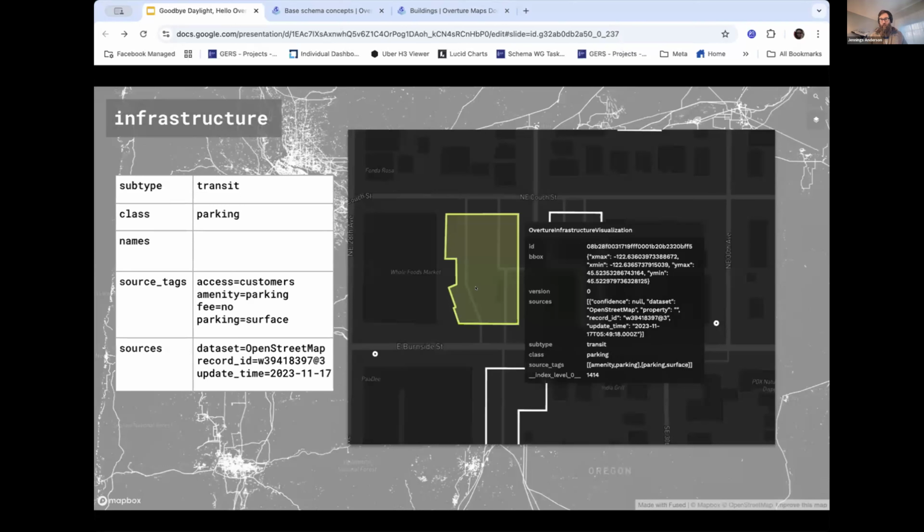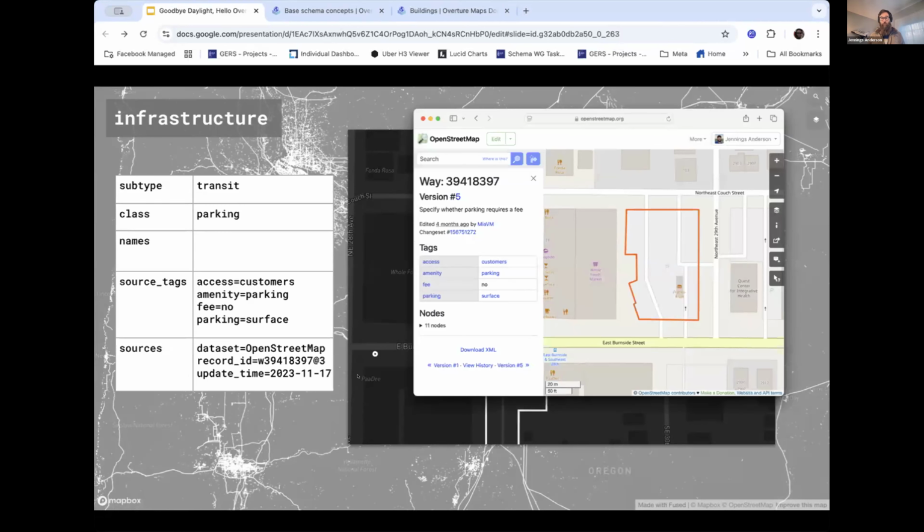This is a parking lot from the Overture data. And we can see it's been converted to the strict Overture schema here on the left. It has the subtype of transit, class of parking, and then it passes through the source tags, as well as the reference to the original OpenStreetMap feature, which is here. And so we can see how these tags get kind of converted over to this Overture schema.